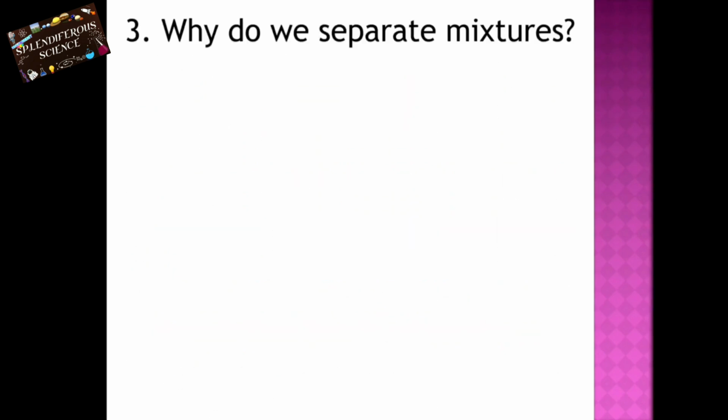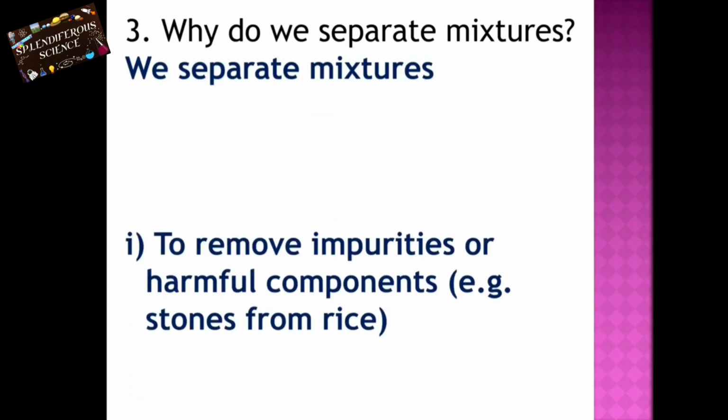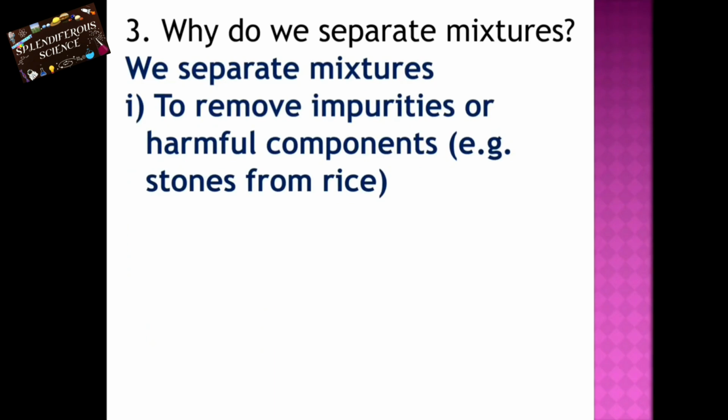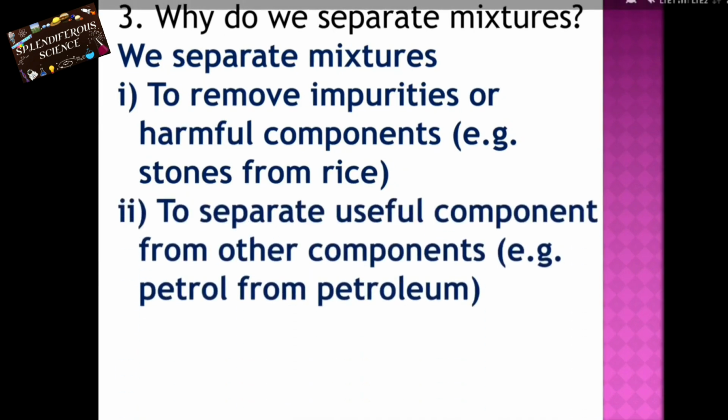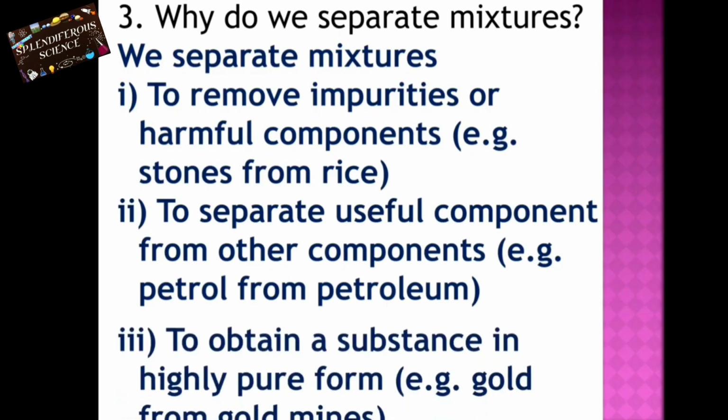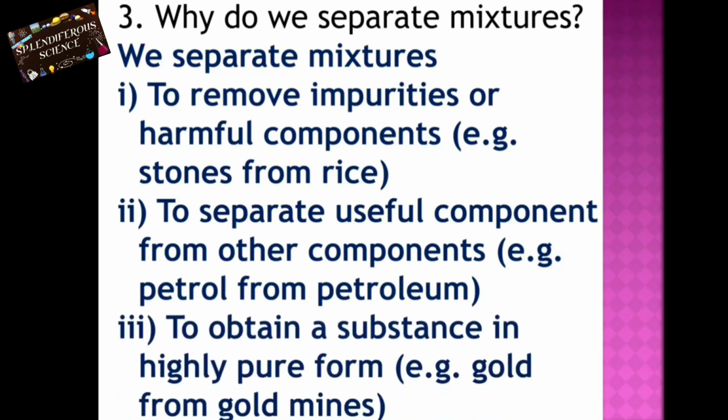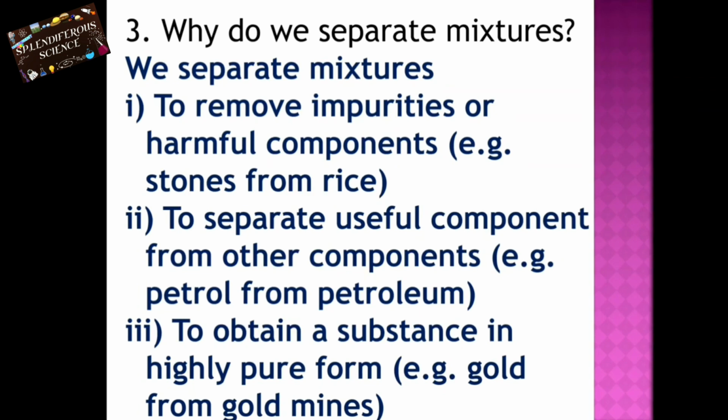Third question, why do we separate mixtures? We have 3 points. We separate mixtures to remove impurities or harmful components. Example, stones from rice. Second point, to separate useful components from other components. Example, petrol from petroleum. Third point, to obtain a substance in highly pure form. Example, gold from gold mines.